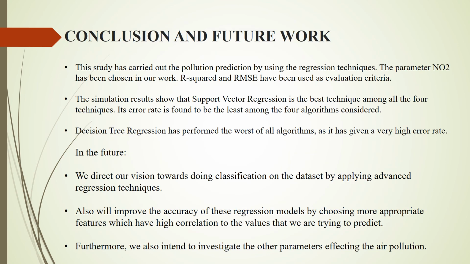Now comes the conclusion and the future work. This study has carried out the pollution prediction by using the regression techniques. The parameter NO2 has been chosen in our work. R-squared and RMSE have been used as evaluation criteria. The simulation results show that support vector regression is the best technique among all the four techniques. Its error rate is found to be the least among the four algorithms considered. Decision tree regression has performed the worst of all algorithms as it has given a very high error rate.